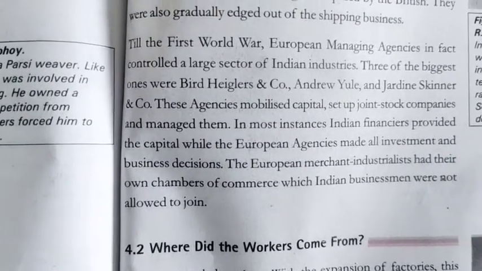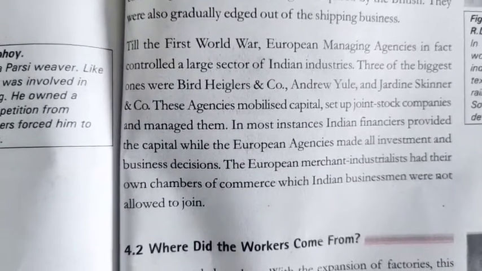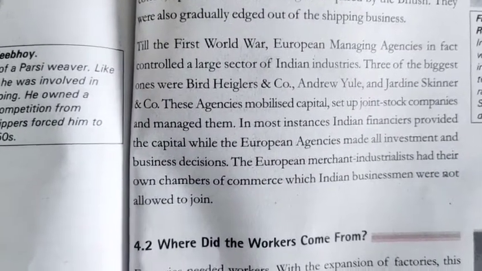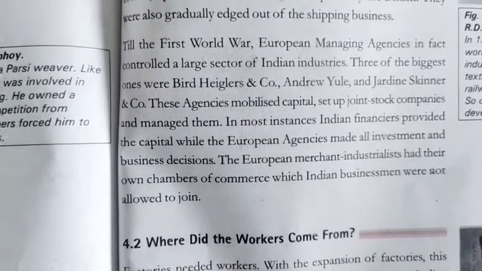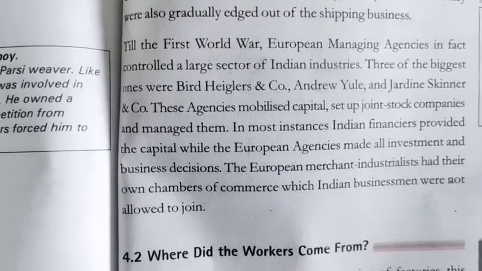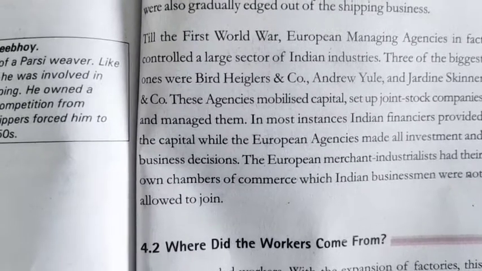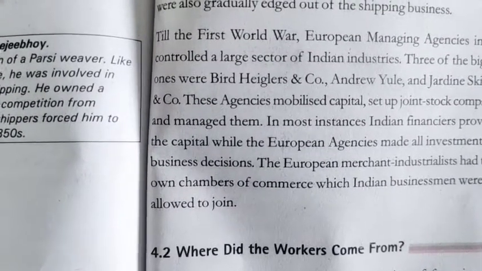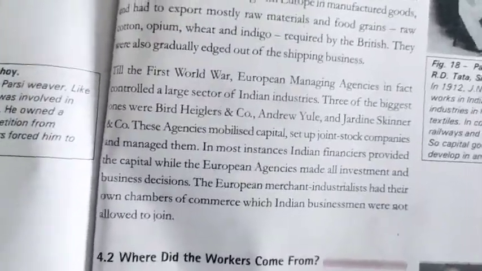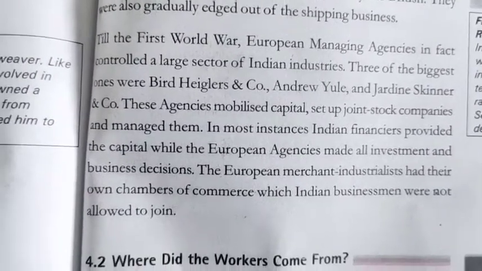They changed the capital according to their needs and advantages. In most instances, Indian financiers provided the capital while the European agencies made all investment and business decisions. The European merchant industrialists had their own chamber of commerce, which Indian businessmen were not allowed to join.